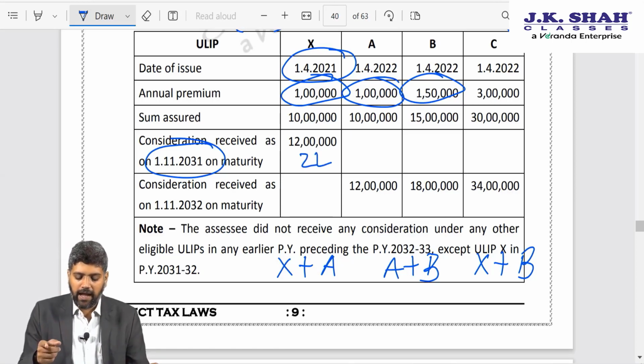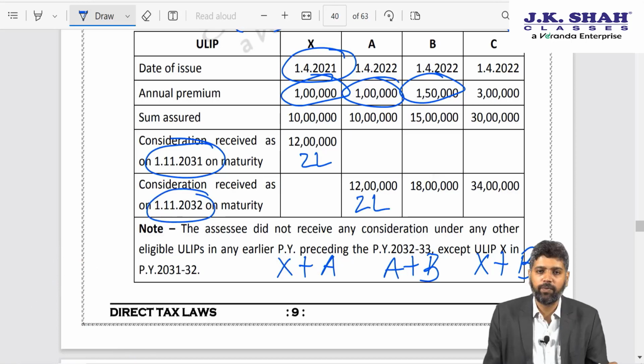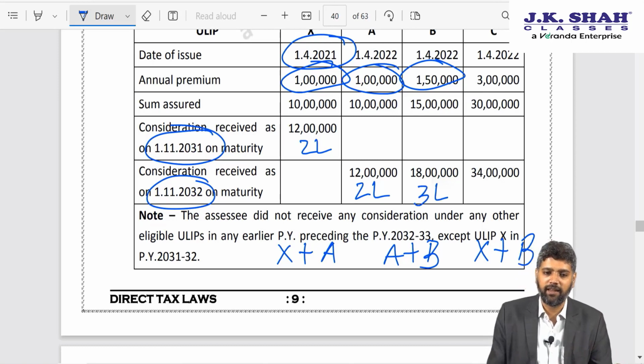Policy number A, I contributed again 1 lakh for 10 years, I am going to receive after 10 years 12 lakh rupees. So again it is 2 lakh rupees gain. And policy number B, I have contributed 1,50,000 for 10 years. So that is 15 lakhs. I am receiving 18 lakhs. So 3 lakhs is the gain.